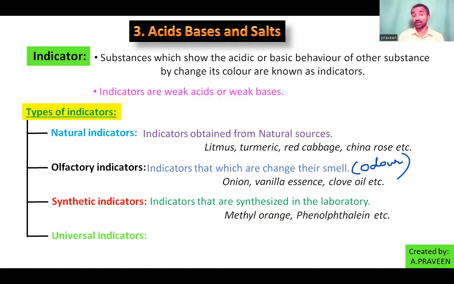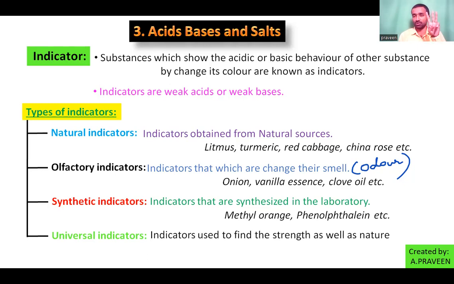Next, universal indicator. The indicator named universal will be useful everywhere, for any substance. That indicator is called universal, all purpose simply. It is also useful to find out the strength of the acid or the base.